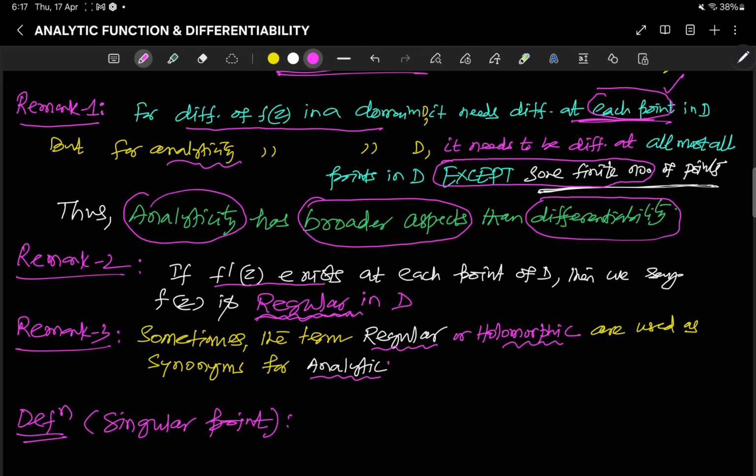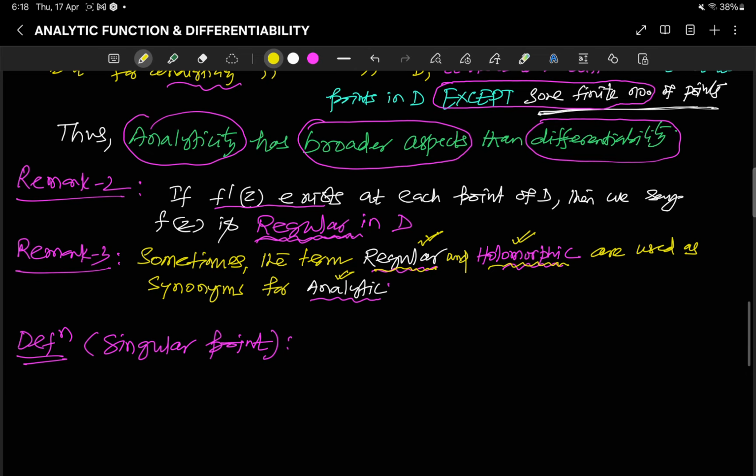Sometimes we call these analytic functions, keeping these very small differences in view. Analytic function is the same thing as holomorphic function, is the same thing as regular function. However, these three can be used as synonyms.